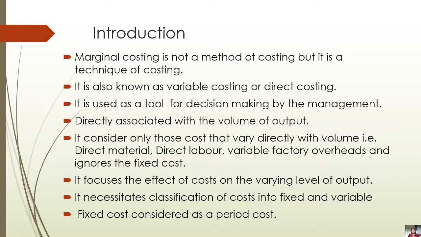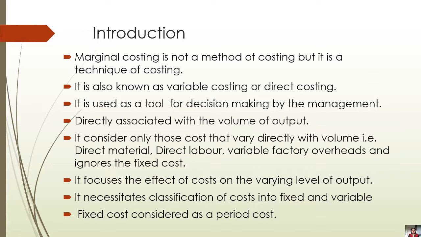And as per this method, marginal costing helps the management to take such decisions. Marginal cost, that is direct cost, is directly associated with the volume of output. If your volume of output is more, your marginal cost will be more because it is based on variable cost.